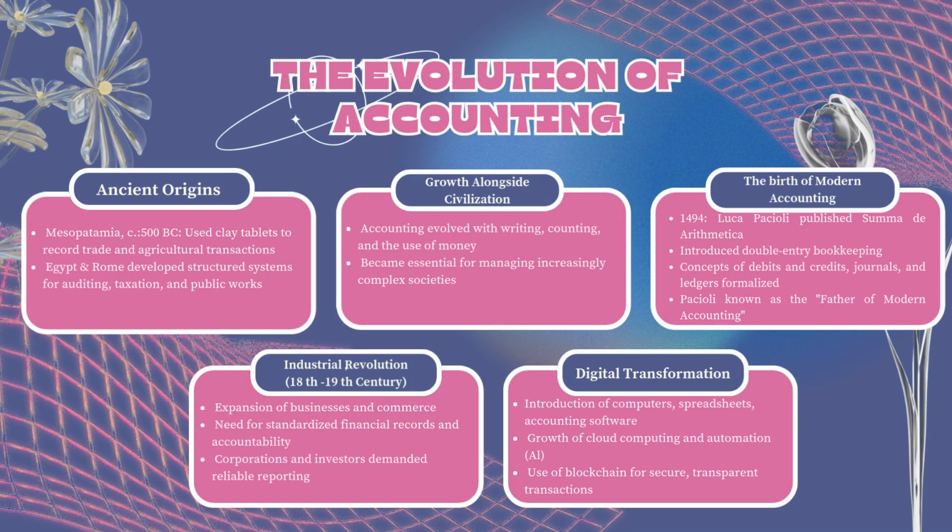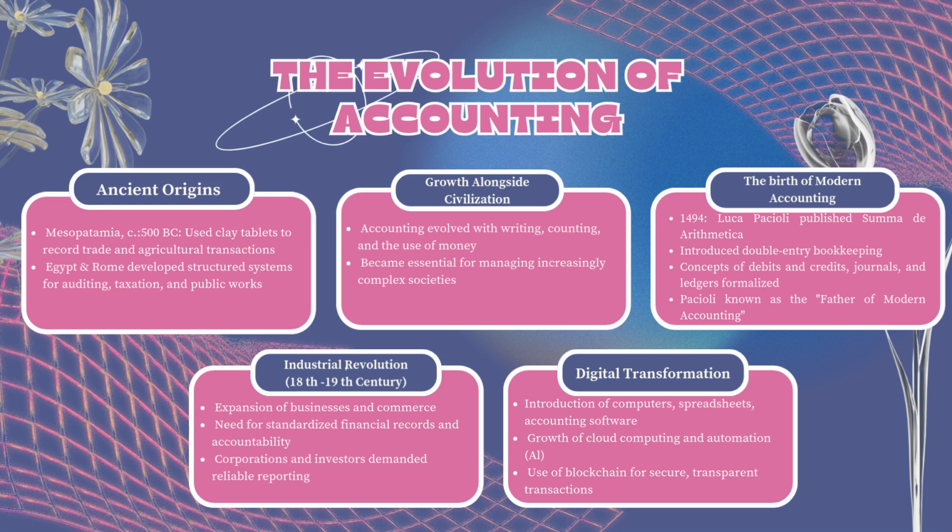The evolution of accounting. Ancient origins. Mesopotamia, c. 500 BC, used clay tablets to record trade and agricultural transactions. Egypt and Rome developed structured systems for auditing, taxation, and public works, growing alongside civilization. Accounting evolved with writing, counting, and the use of money, becoming essential for managing increasingly complex societies.